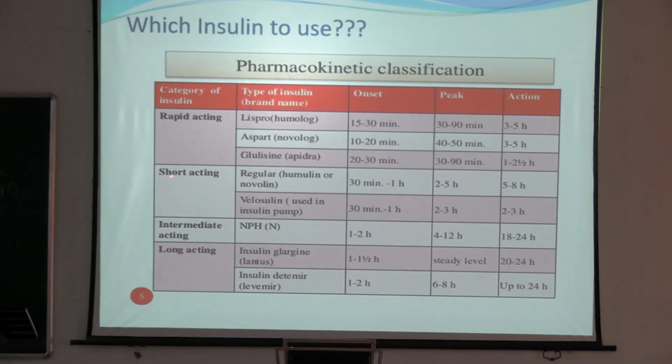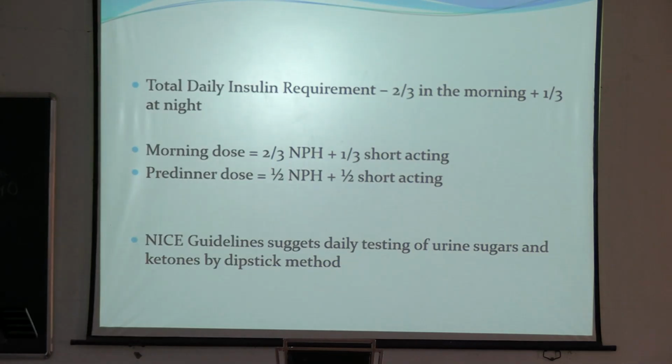Okay. Short acting insulin, the onset is in 30 minutes to 1 hour, and the action remains for 5 to 8 hours. Okay, and peak action develops at around 2 to 5 hours. Intermediate acting insulin, the onset is at around 1 to 2 hours, and its action remains for 18 to 24 hours. Okay, and the peak develops at around 6 to 12 hours. So normally, in many patients, we can use the combination of regular and intermediate, that is short acting and intermediate acting insulin. That is 30-70, you must have heard, 30-70 mixed that you can use in pregnant patients.